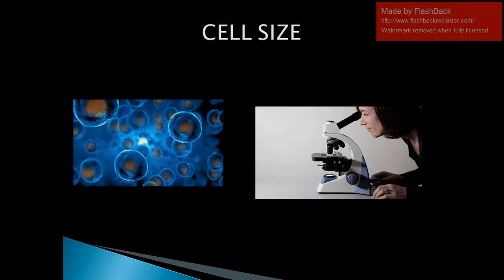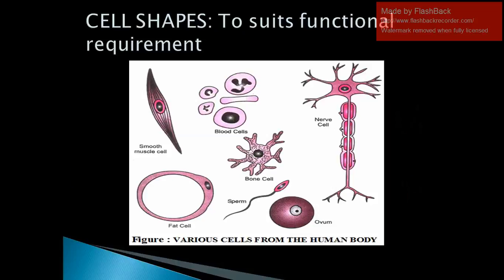Next, we come to cell shapes. In this picture you can see different types of cells. These all are human body cells. The muscle cells are differently shaped, blood cells are differently shaped, bone cells, skin cells, nerve cells. You can see different cells have different shapes. Why are these cells different in shape? It is because the different shape of the cell is related to the different function they perform.